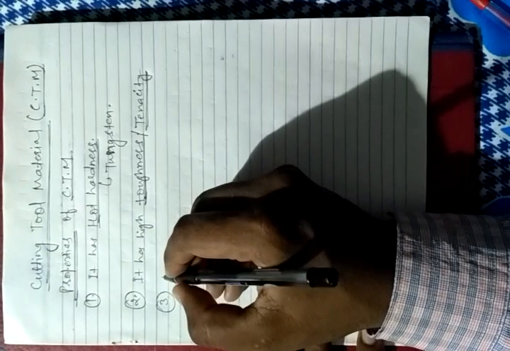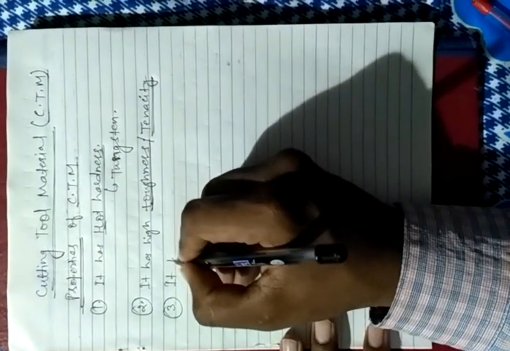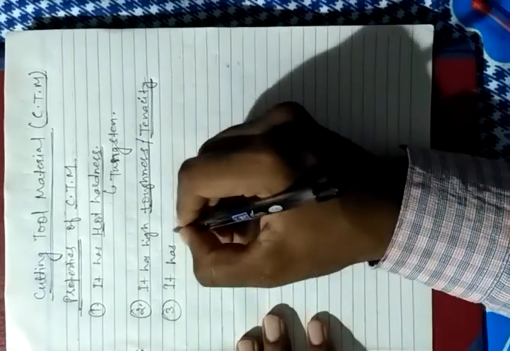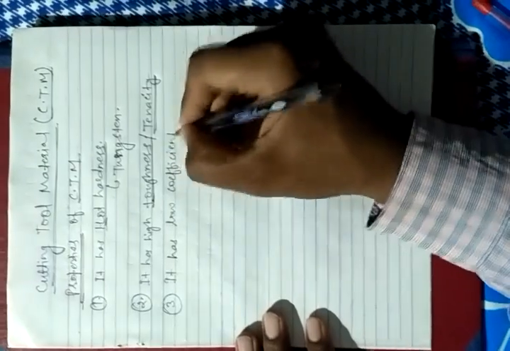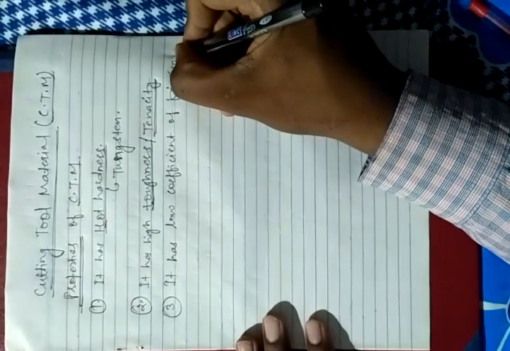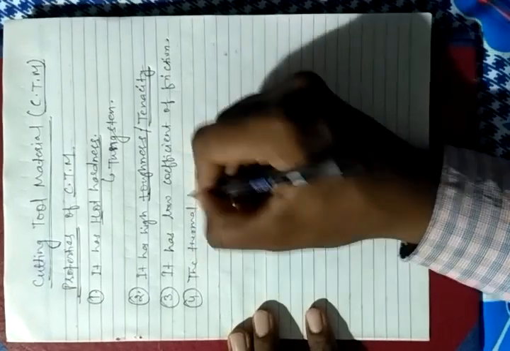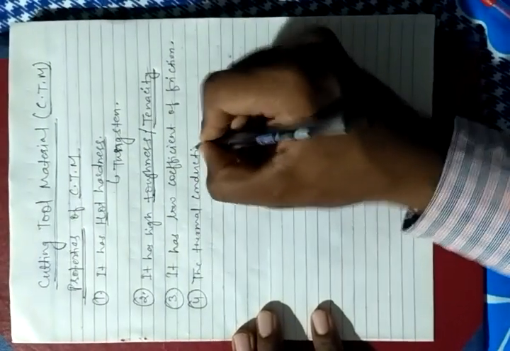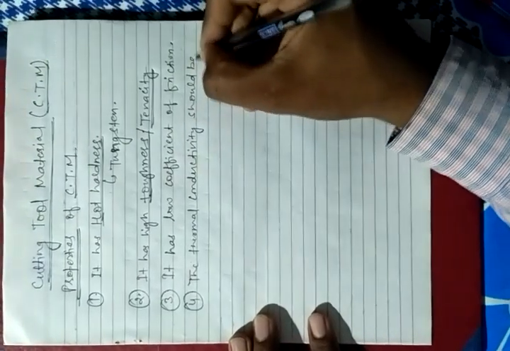And the third property, among so many properties, is low coefficient of friction. The thermal conductivity of the cutting tool material should be high. So I have described four properties here. First, hot hardness should be high. Second, high tenacity or high toughness. Third, low coefficient of friction. And fourth, the thermal conductivity should be high.